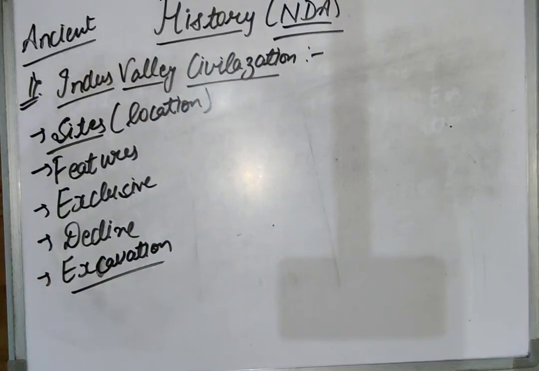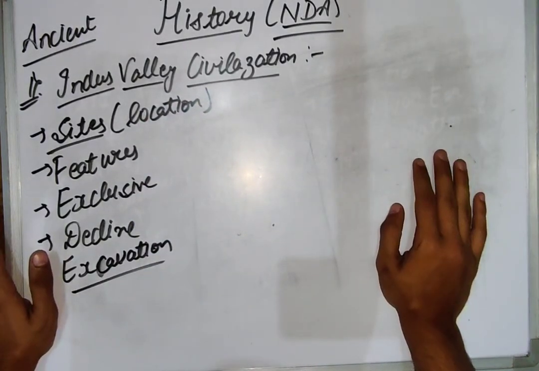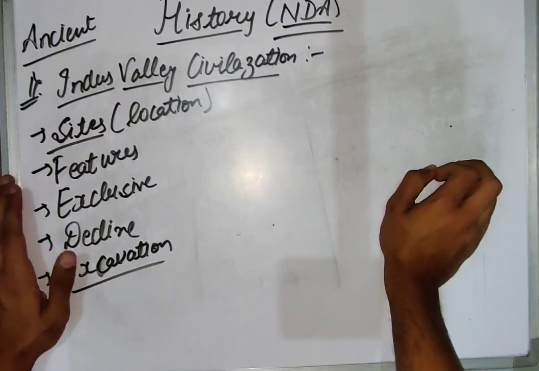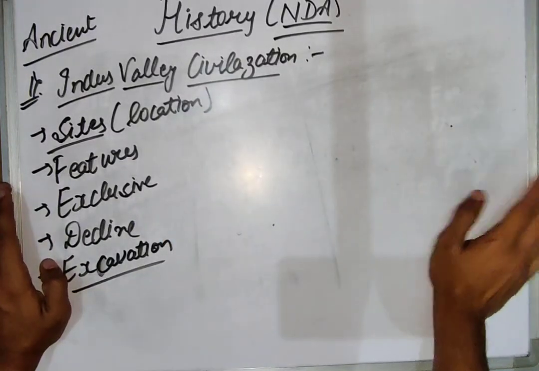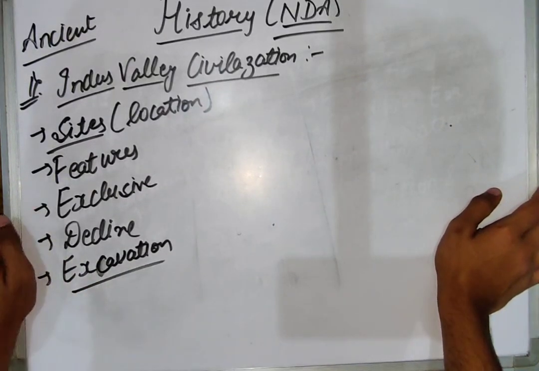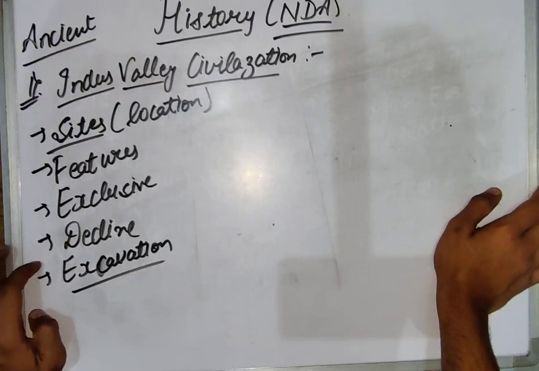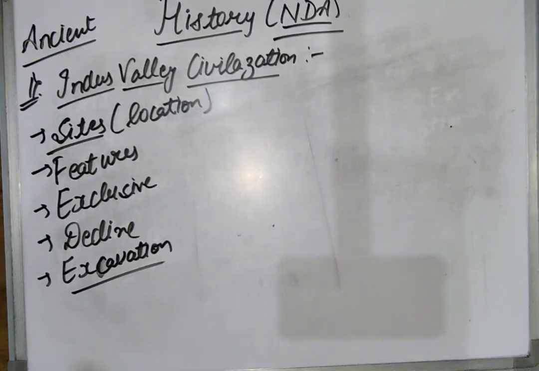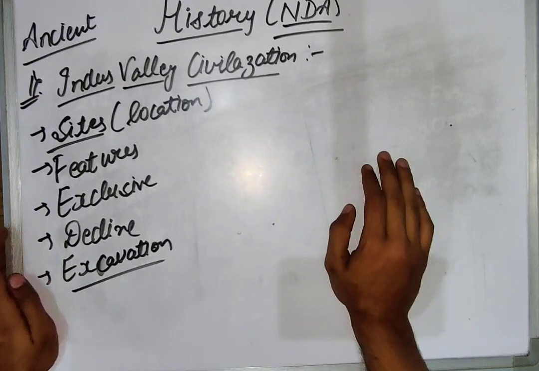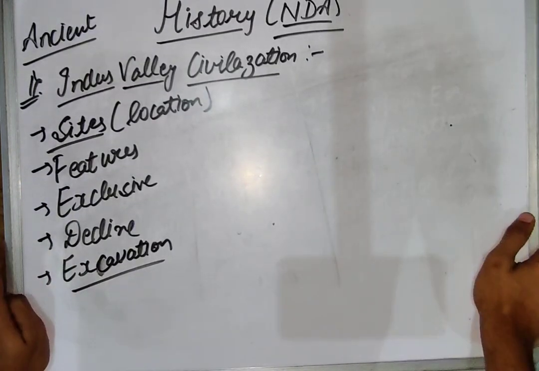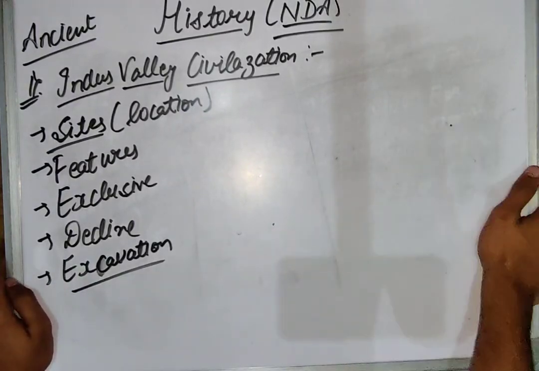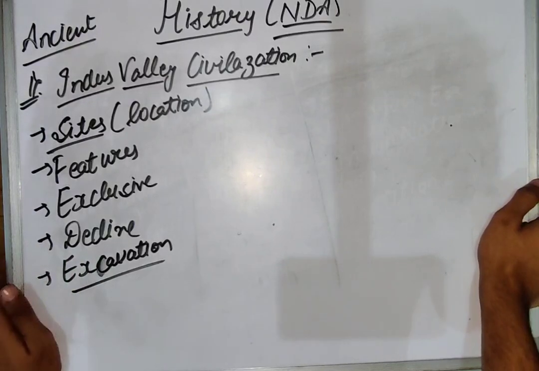Sites means the location where the Indus Valley civilization is located, and the features are the prominent things which were found in the Indus Valley civilization, and the exclusive features deal with the features found only in the Indus Valley civilization. And the fourth point is the decline. Why did this Indus Valley civilization vanish from the earth? And the fifth point is the excavation. What were the main excavations found in the Indus Valley civilization? So note down this point as well, then we will proceed further.